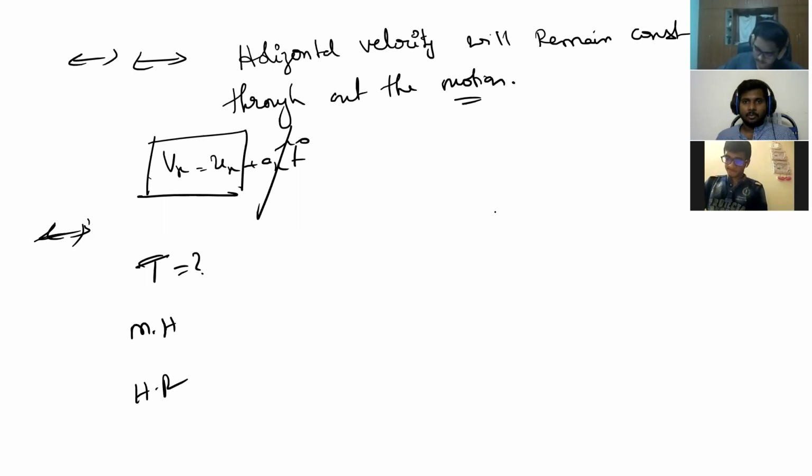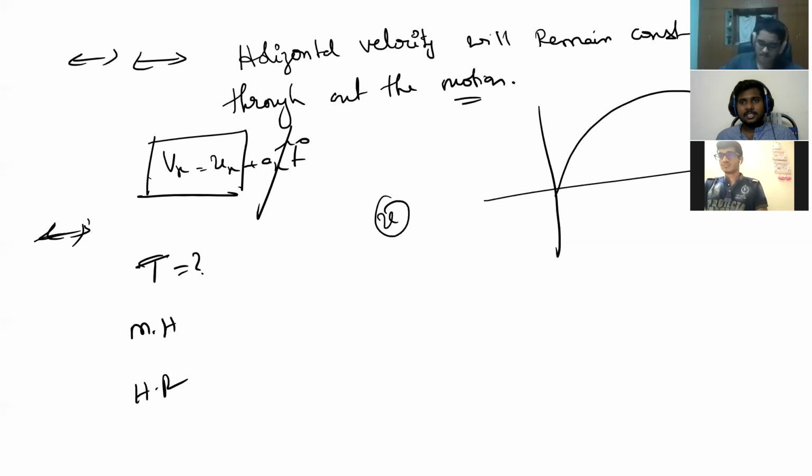Okay. What is the concept here? I told you a particle is projected from the ground with initial speed u, right? Minimum speed, where will it happen? Kaushik, you tell me, where will it have the minimum speed? At the highest position.